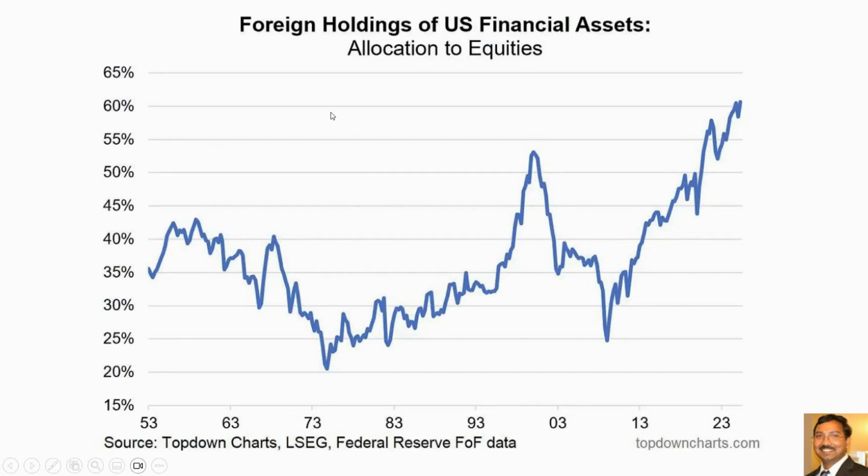And another thing is foreign holdings of US financial assets, allocation to equities. So foreign holdings of US equities are going up, like anything, from the year 2012, I think 2011. We'll talk about both of these charts in one of my next videos, probably next week or some other time. I'll make that video, and it is going to be very interesting.